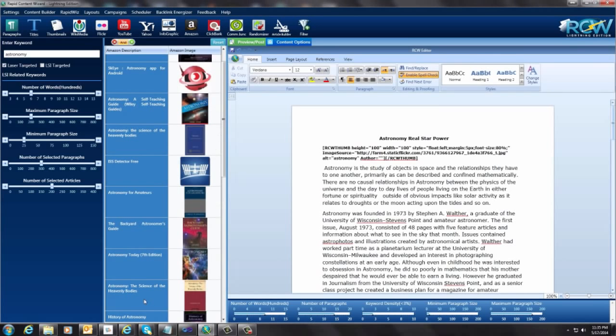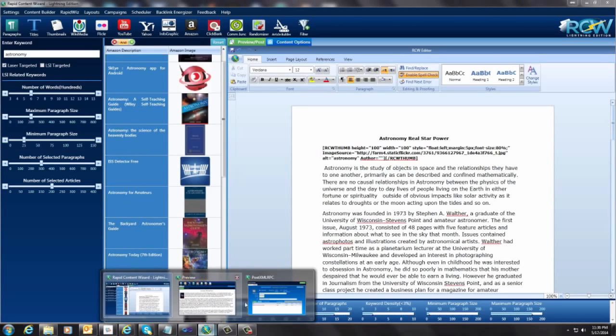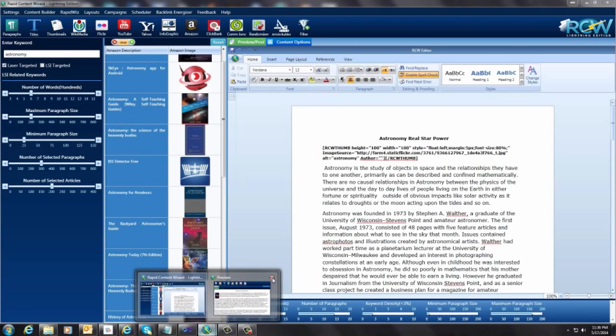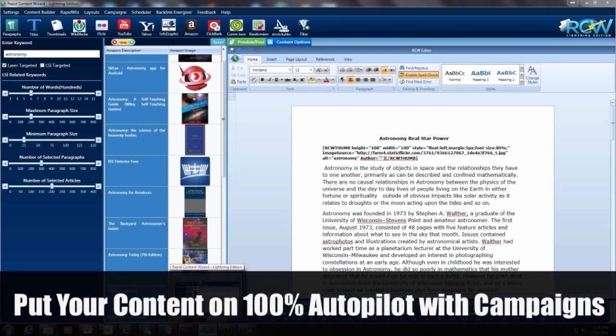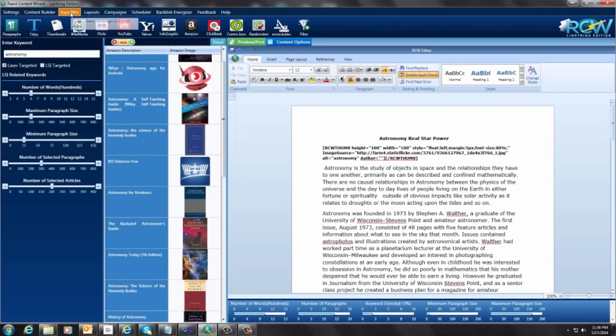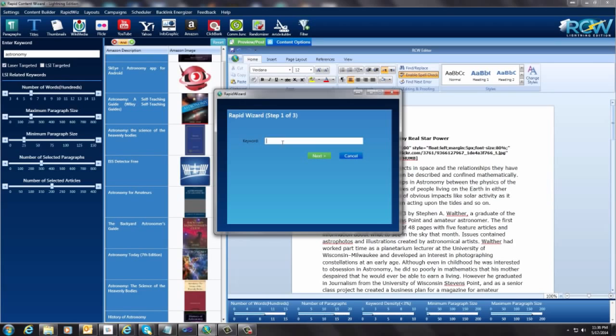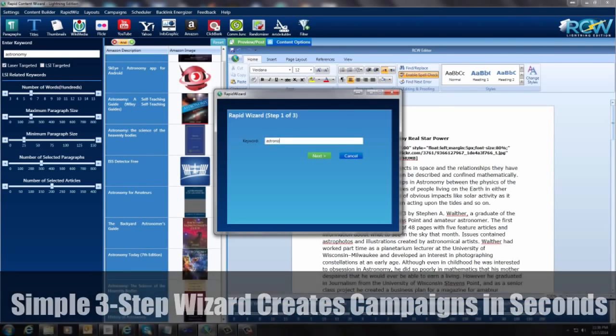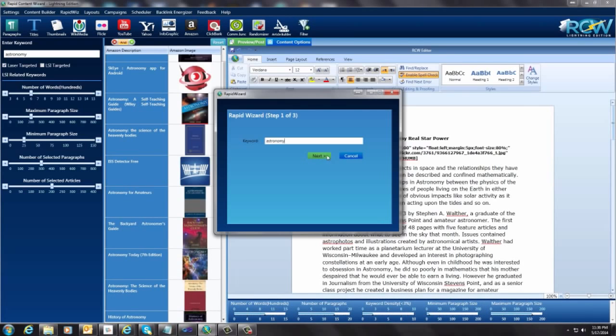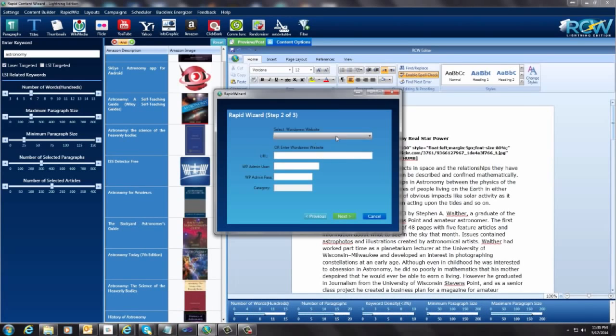So now I want to show you one more thing, because it isn't just about creating these articles and posting to your blog, right? We also want to put this on autopilot. So let me show you how to do that. See this little rapid whiz up here? I'm going to put a keyword in here, astronomy, which is the keyword. Next, I'm going to select a website. So I'm going to select the same website that I just did there, and it puts everything in here.